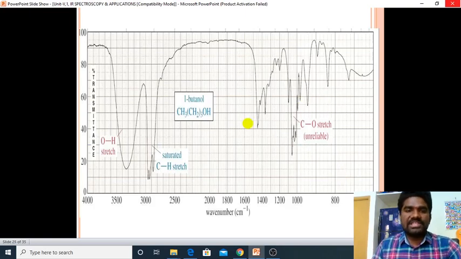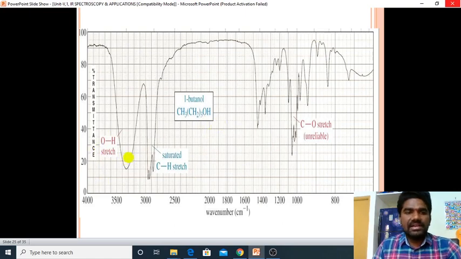For example, take the 1-butanol spectrum, that is CH3, CH2 taken twice, and OH. Here you see this broad peak around 3400 to 3300, a broad band related to the OH stretching frequency.